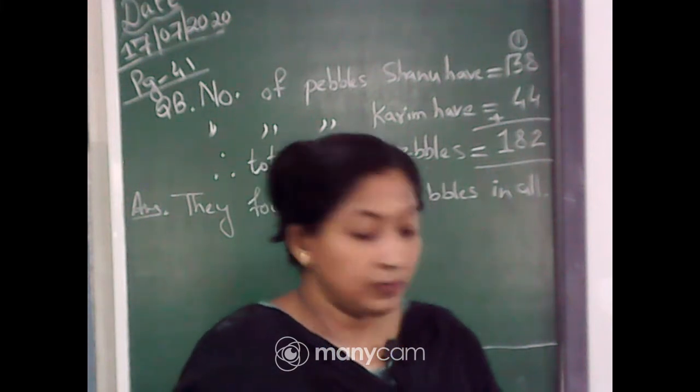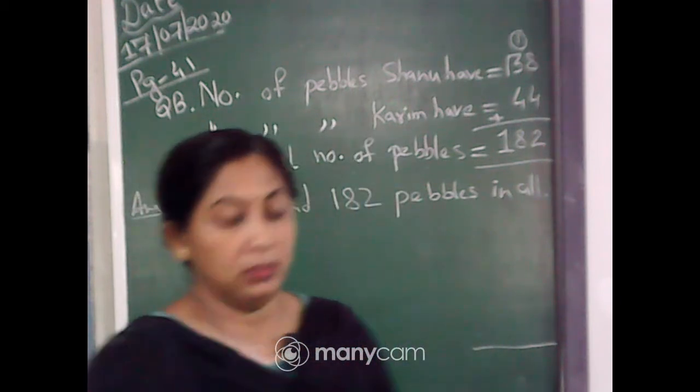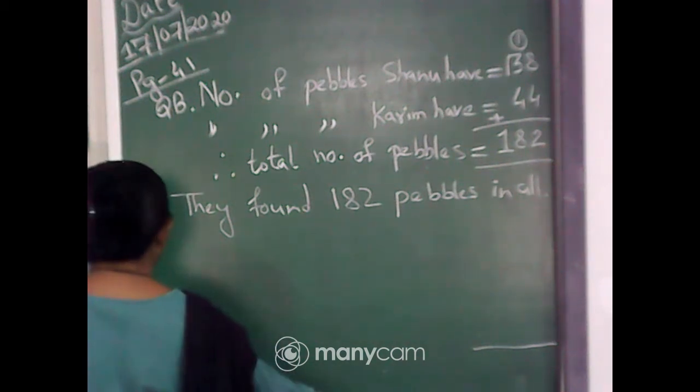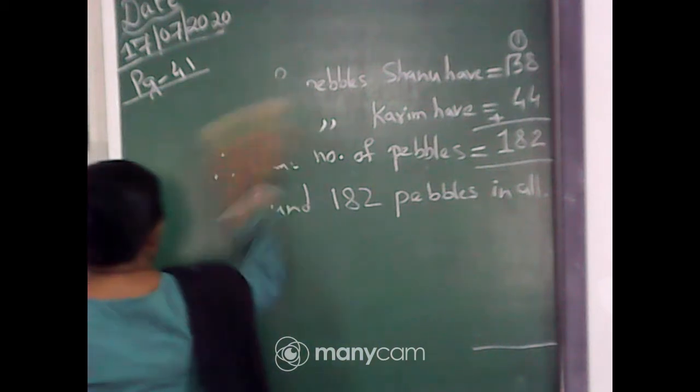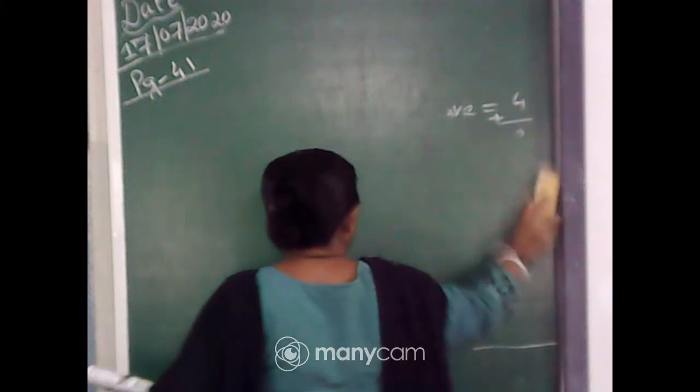Okay. So all have completed the board work. I am rubbing the board. Yes, I am rubbing it. This is question number C. Everyone write question number C.